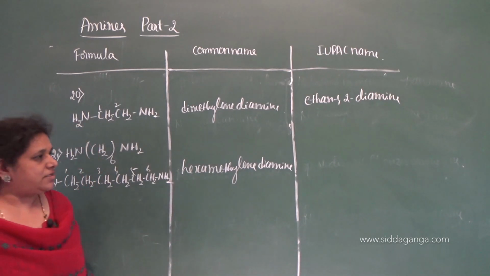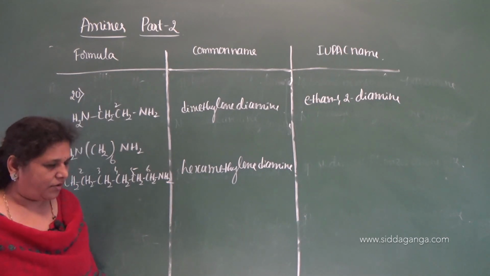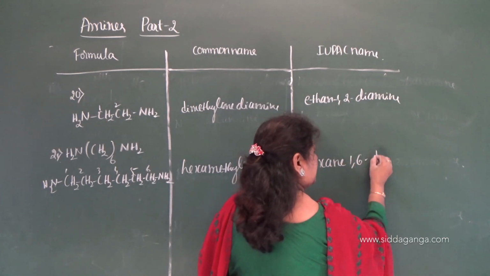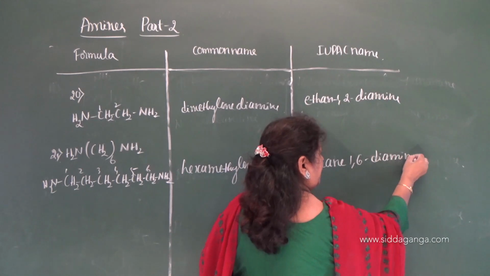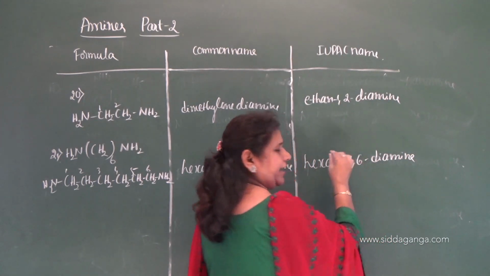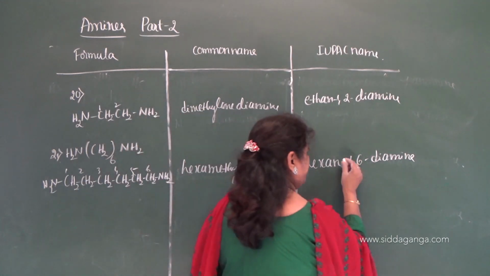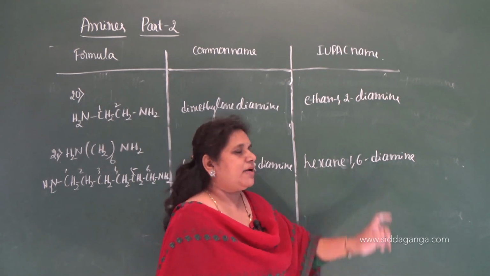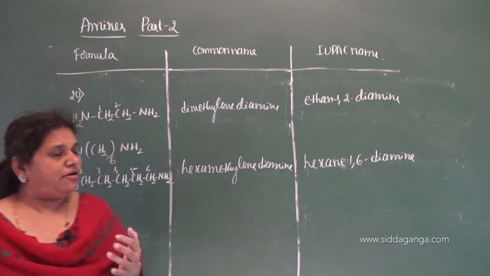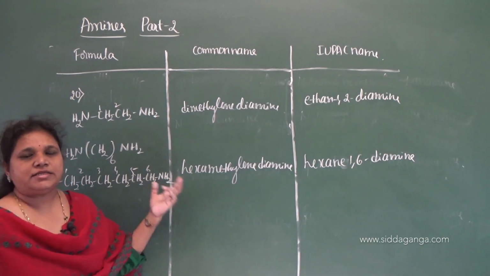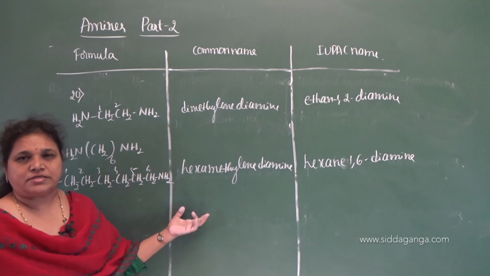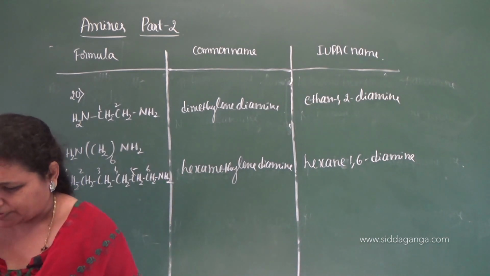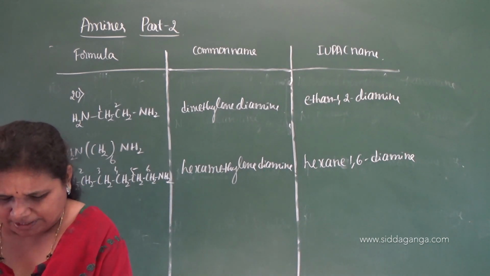Hexamethylene diamine. It is also diamine. And what is the IUPAC name that you can write here? Hexane 1, 6 diamine. Hexane 1, 6 diamine is the IUPAC name. If you leave the hyphen means you can retain the terminal hexane. 1, 6 diamine is the IUPAC name of hexamethylene diamine. And this is about the nomenclature of amines, common name and the IUPAC name. Okay, now let us move on to the methods of preparation.